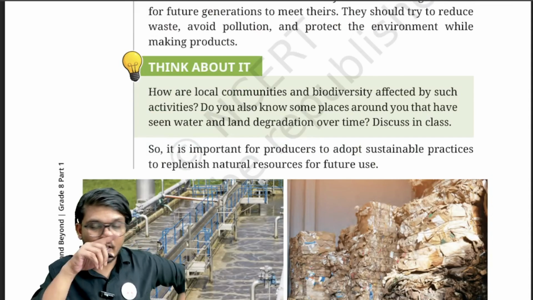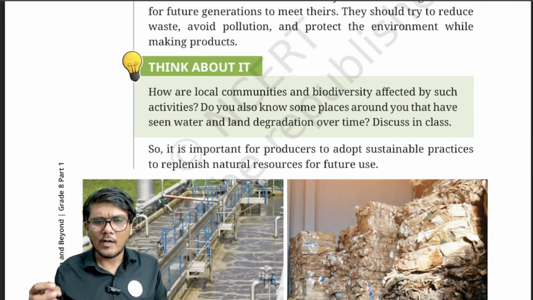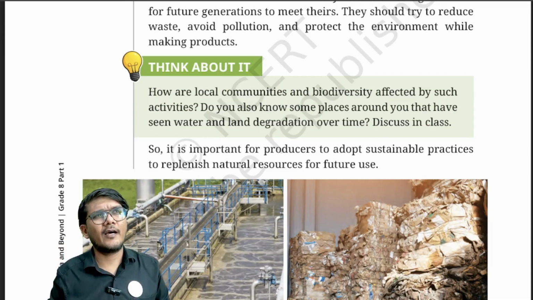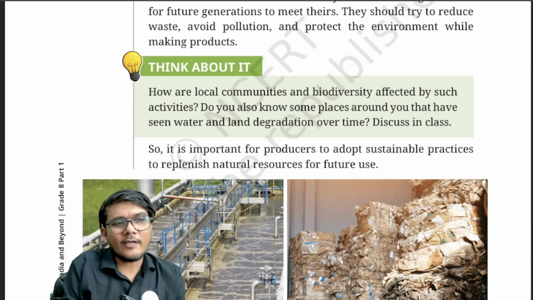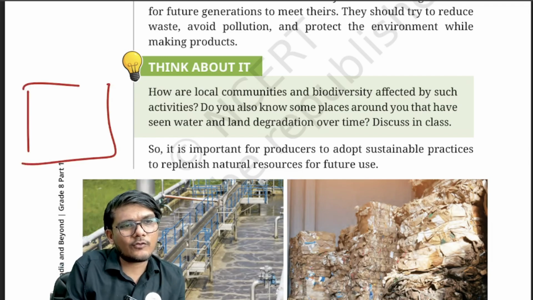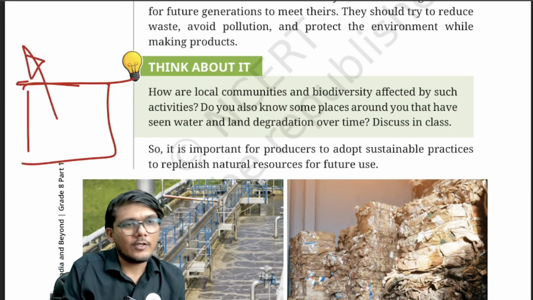Now if your speed of extraction is less than the speed of, let's say, revitalization. Let's say for example this is the resource. Now you are using it, which means you are extracting it. So this is the speed of extraction.